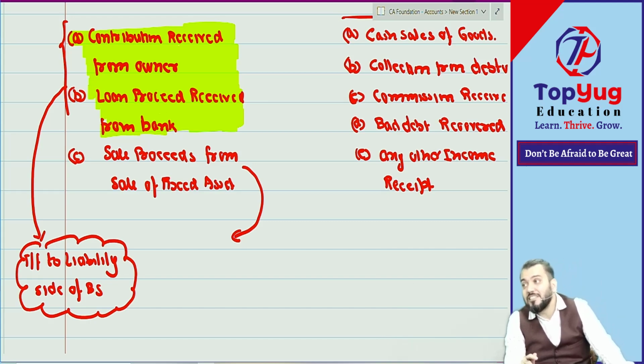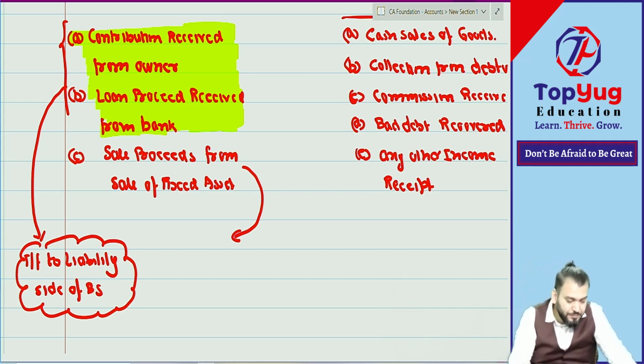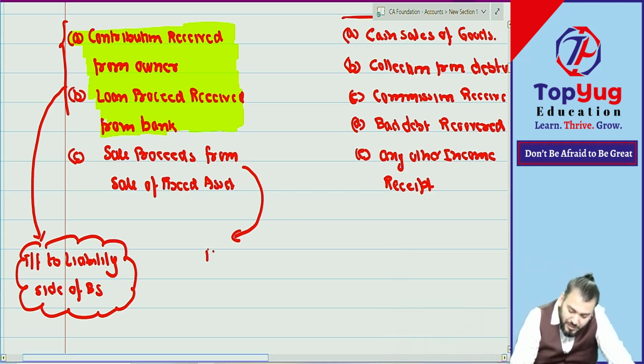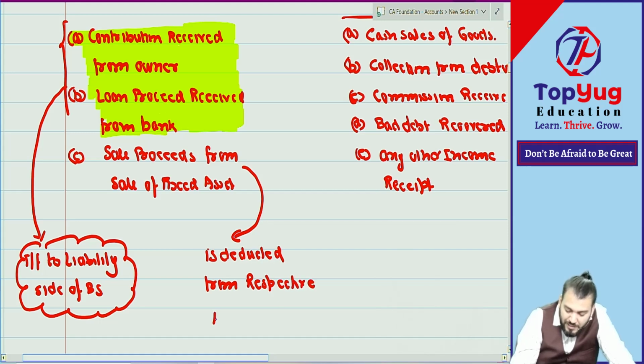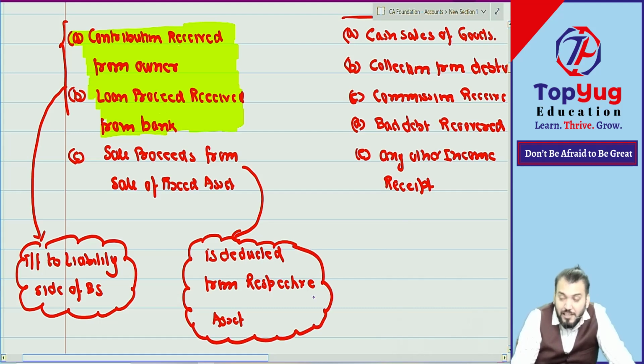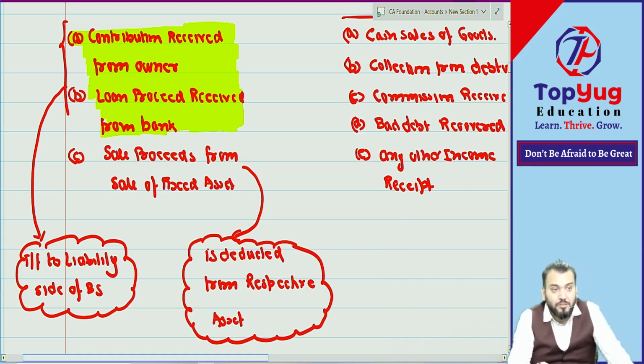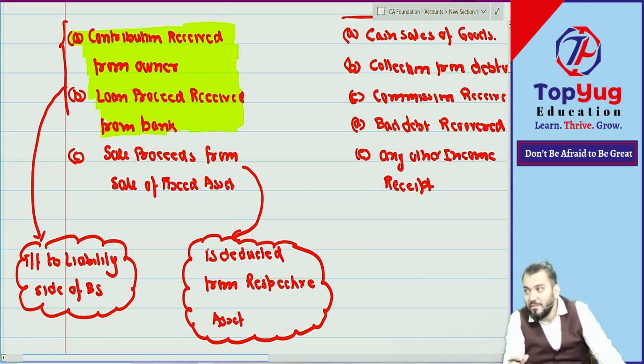They are deducted from the respective assets. Still, it is a capital receipt because it is not transferred to SOPL. Are you able to understand what I am saying?